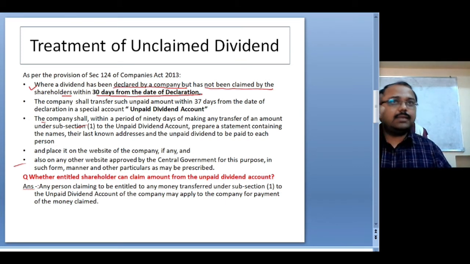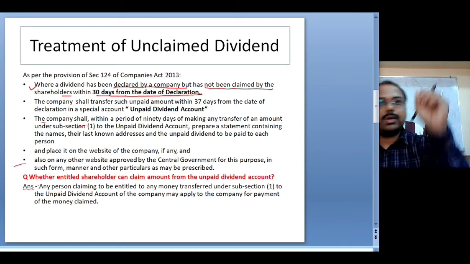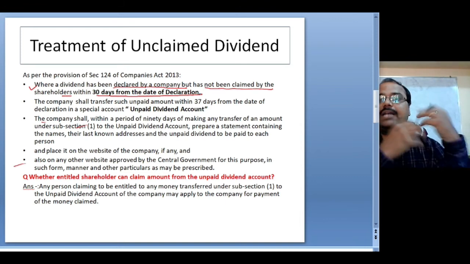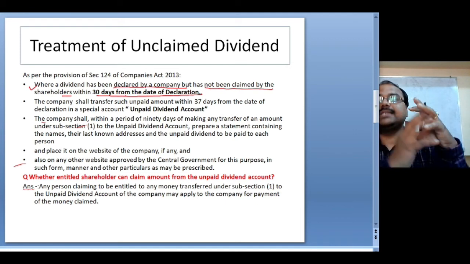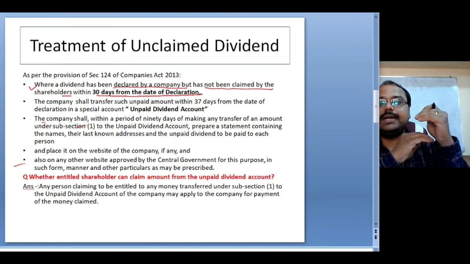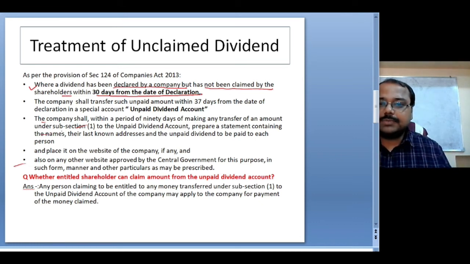As I said, when dividend is declared, within 5 working days the company has to deposit the money into a commercial bank in a separate account. And from the date of declaration, if 30 days have passed and nobody has turned up to claim the money, the company can treat this dividend as unclaimed dividend. So the company shall transfer such unclaimed dividend if after 30 days nobody has turned up to claim the dividend once the company has declared it.